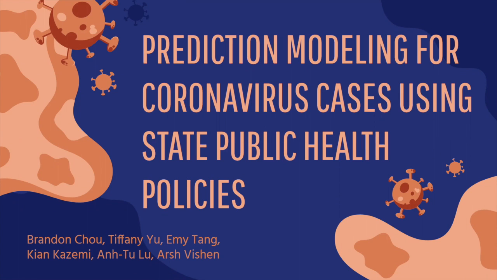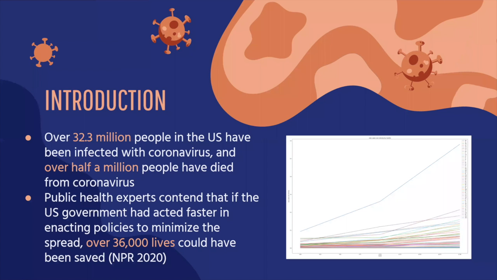Hello everyone, our project is on prediction modeling for coronavirus cases using state public health policies. Over 500,000 people in the US have died from coronavirus, and had state governments acted faster in creating policies to combat the pandemic, over 36,000 lives could have been saved in the US.